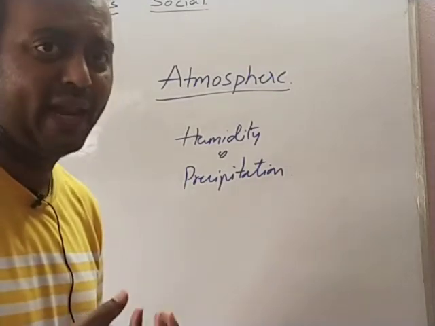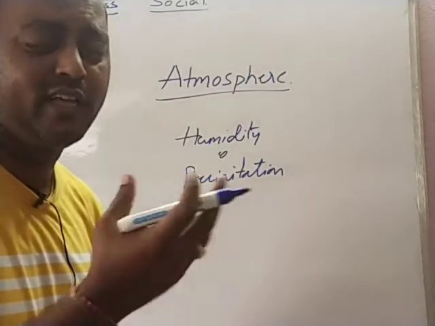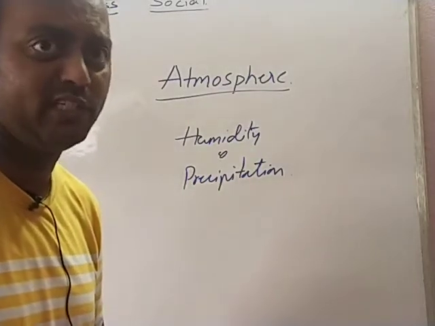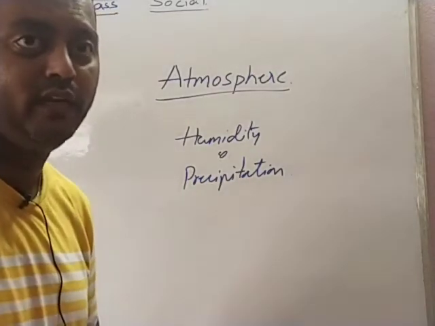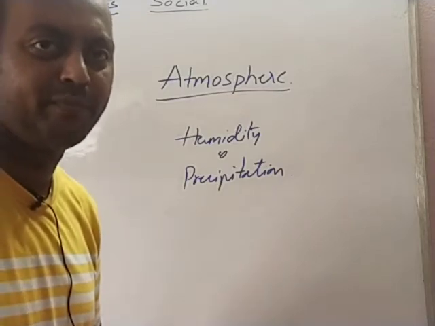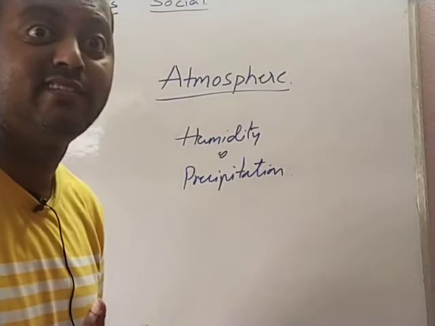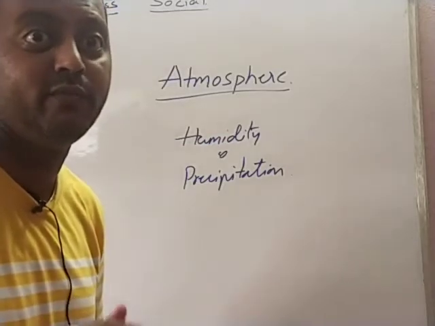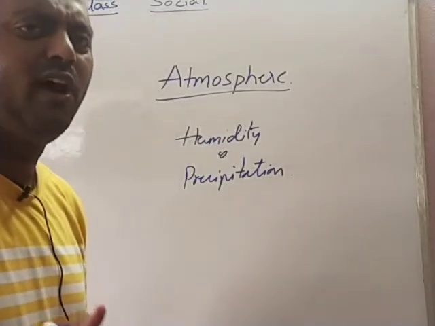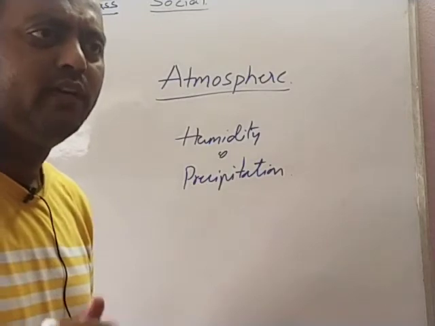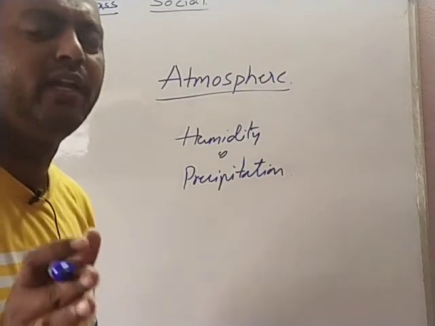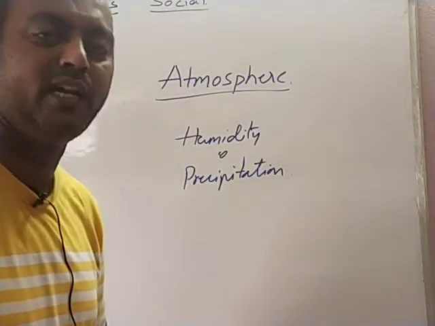Transpiration means the plants give away this water into the atmosphere. Even human beings give away some water vapor into the atmosphere. That's called exhalation. Even ice gets directly turned into vapor. That we call sublimation. These are all the processes through which the water vapor gets into the atmosphere.